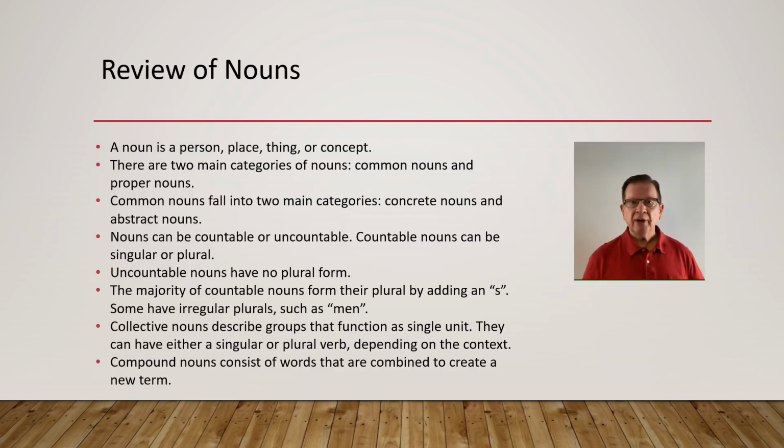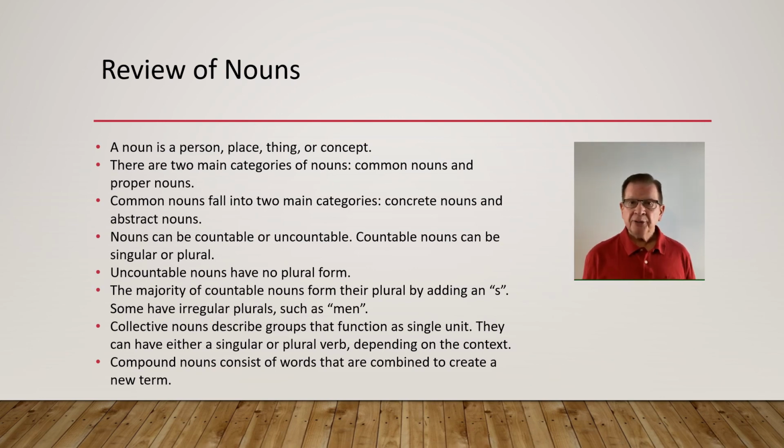Now let's review what we have learned about nouns. A noun is a person, place, thing, or concept. There are 2 main categories of nouns, common nouns and proper nouns. Common nouns fall into two main categories, concrete nouns and abstract nouns. Nouns can be countable or uncountable. Countable nouns, that is, nouns that can be counted, can be singular or plural. Example, 1 potato, 2 potatoes. Uncountable nouns have no plural form. You can't say 1 sugar, 2 sugars, unless, of course, you mean 1 packet of sugar, 2 packets of sugar.